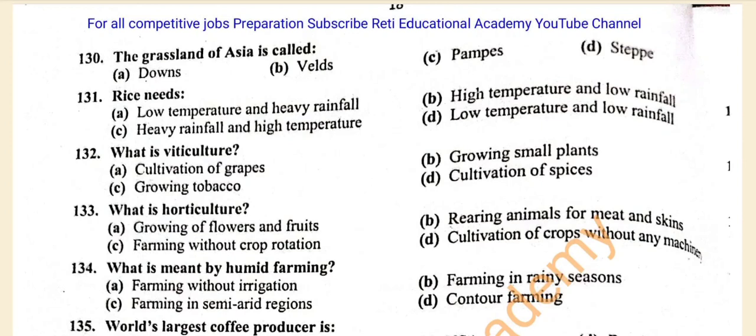Question number 130. The grassland of Asia is called A. Downs. B. Wells. C. Pumps. D. Steppe. And the correct answer is D. Steppe. Question number